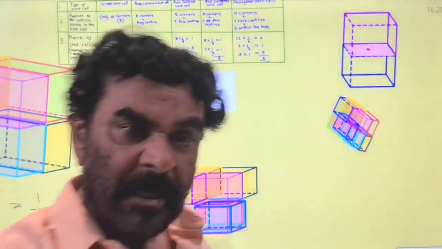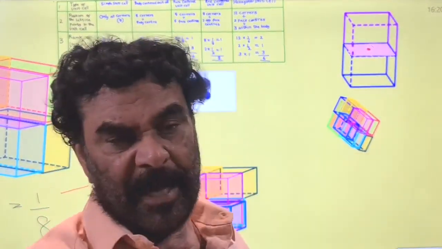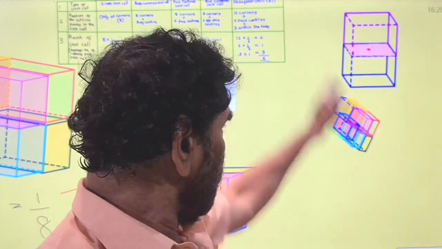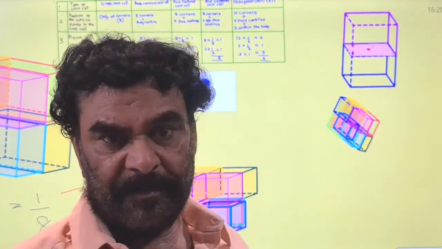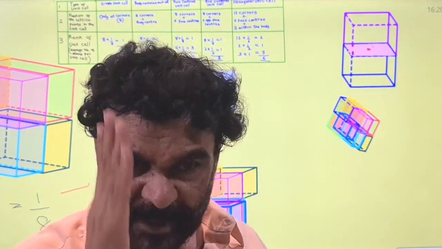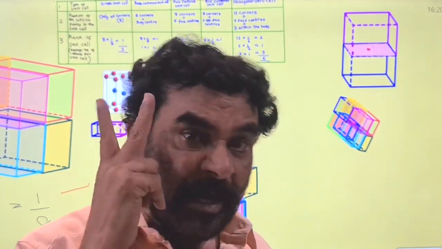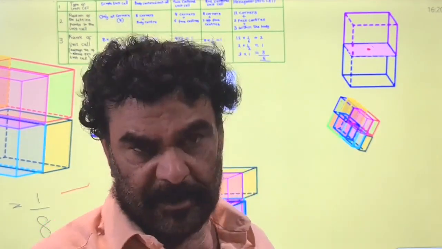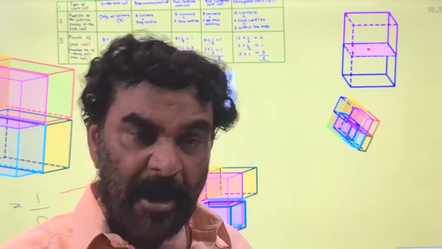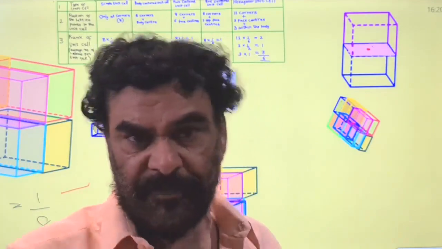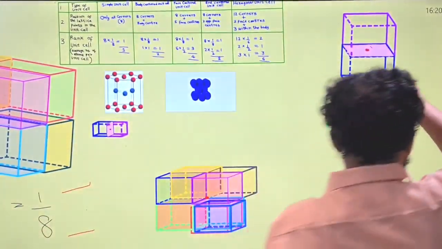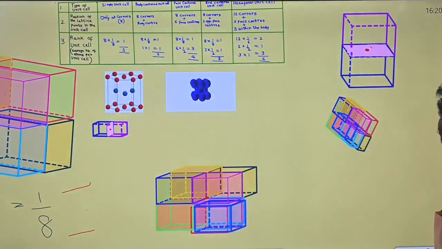Therefore, in any unit cell, if a lattice point is present on the face center, it belongs to two unit cells. Its contribution for the given unit cell is only half. So half of the material belongs to this, half of the material belongs to this.